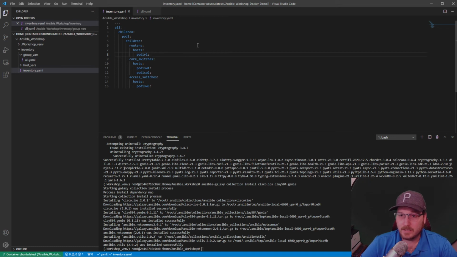First easy way with Windows and your Mac or Linux is you can create the etc hosts file or a host file where you can essentially assign a name to an IP address. So that's one way to do it. The other way to do it is underneath your device, you can tell Ansible the IP address of the device.